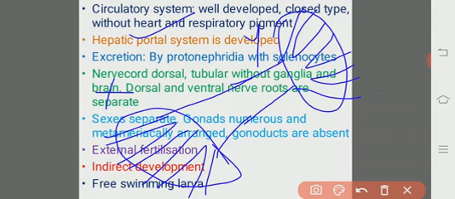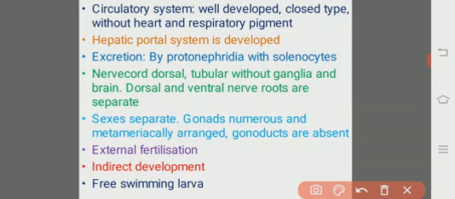In the chordates, in general, we may find two kinds of portal systems, namely the hepatic portal system and the renal portal system. Out of these two, cephalochordates possess the hepatic portal system. A well-developed hepatic portal system is seen in the case of cephalochordates.